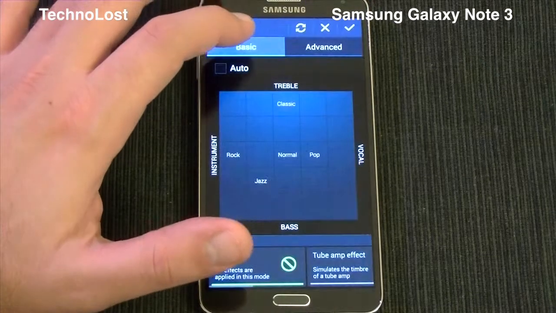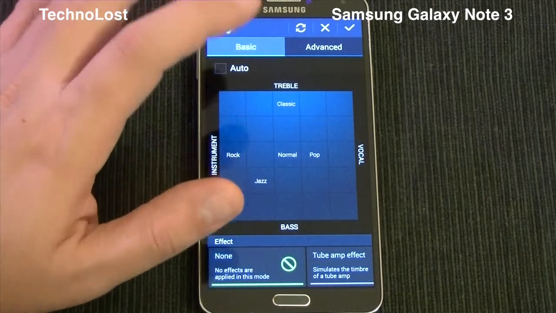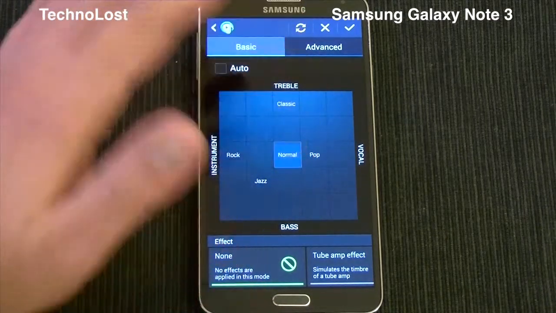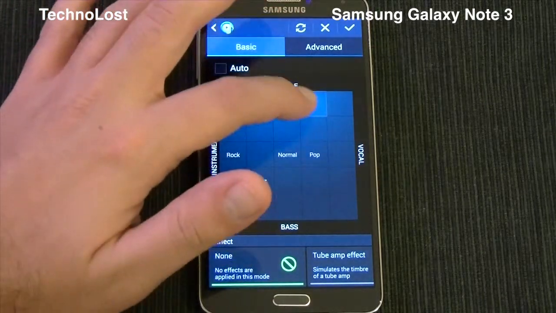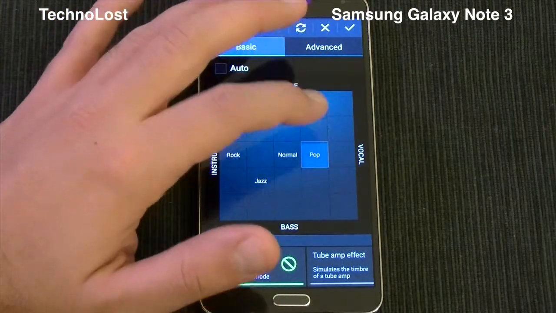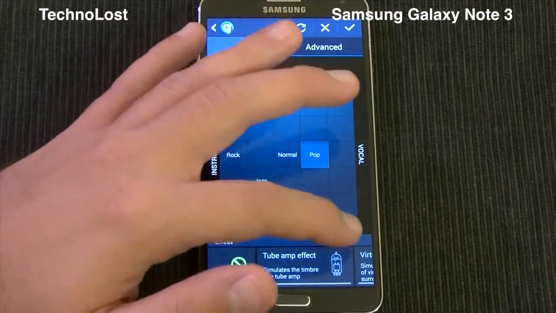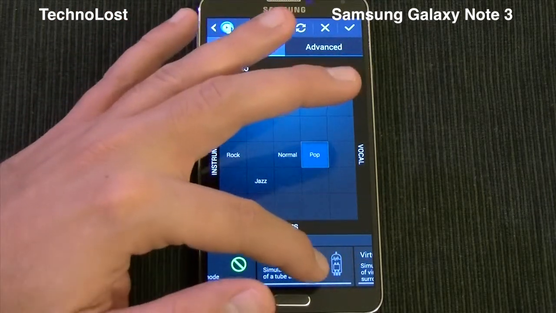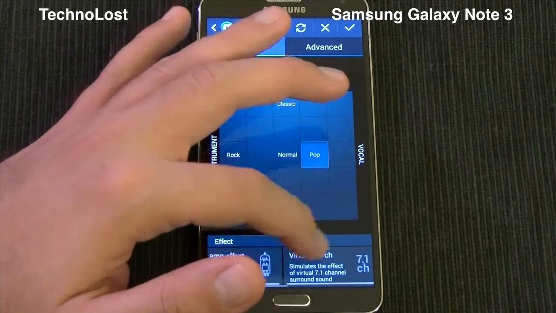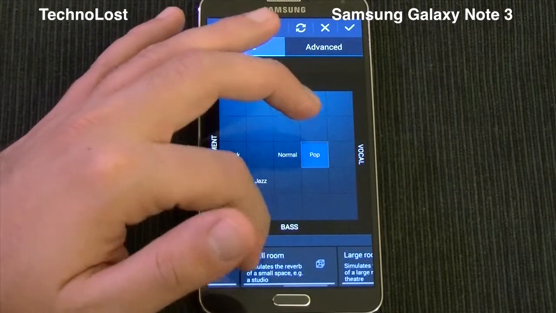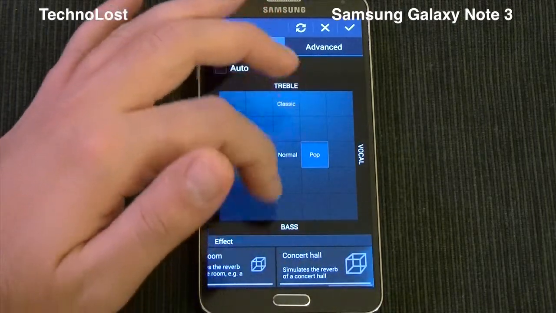Speaking about Sound Alive, we have this new way of equalizing. At least I don't remember having this kind of equalizer inside the Galaxy S4. We have this kind of matrix where we can choose our way of emphasizing music from vocal, treble, bass and instrument. Here we have a few options which I cannot select because I don't have headphones inserted right now, but we have the tube amplifier effect or virtual sound with wide channels, and we have these for reverb. We have small room, large room and concert hall.